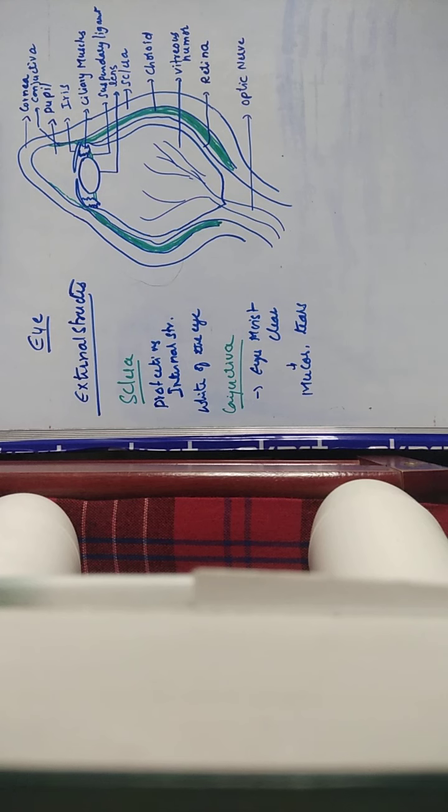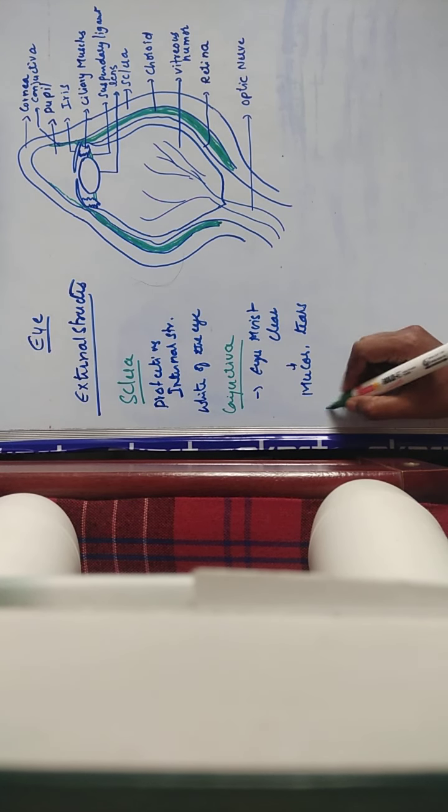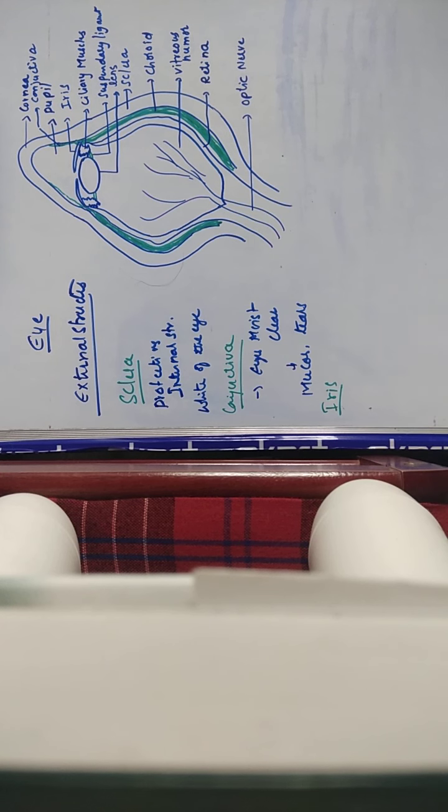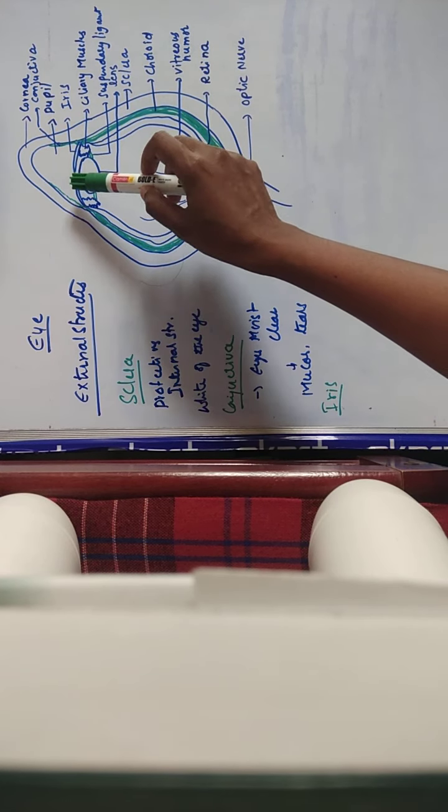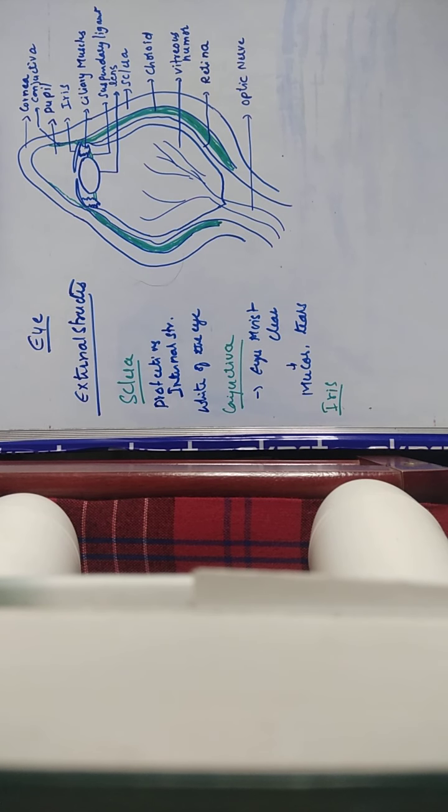Okay, and the next part of the external structure you will call the iris. What is this iris? It is the pigmented part of the eye, and it is a muscular curtain that opens and closes to regulate the amount of light entering the eye through the pupil. You will call this iris like the shutters in a camera. In the camera you see how the shutters work; in the same way the iris functions like a shutter in the eye.